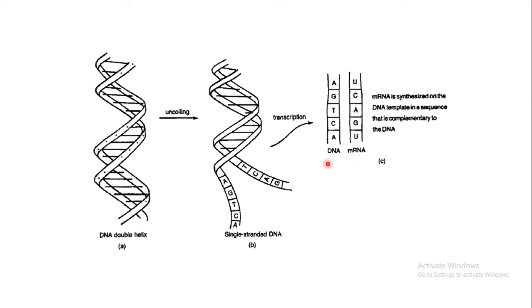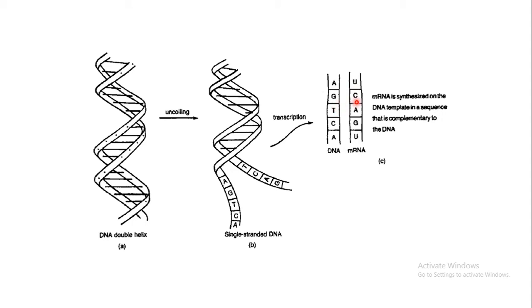Now when an RNA is formed from the DNA, as we have seen in the pairing, A pairs with T and G pairs with C. But now over here, A will code for U, because in case of RNA, thymine is absent. Instead of thymine, there is uracil. So A will code for U instead of T.